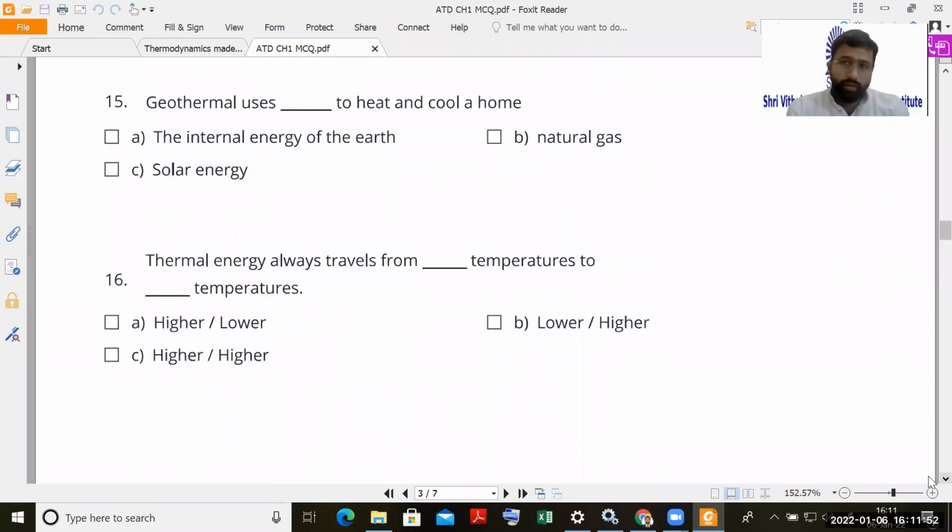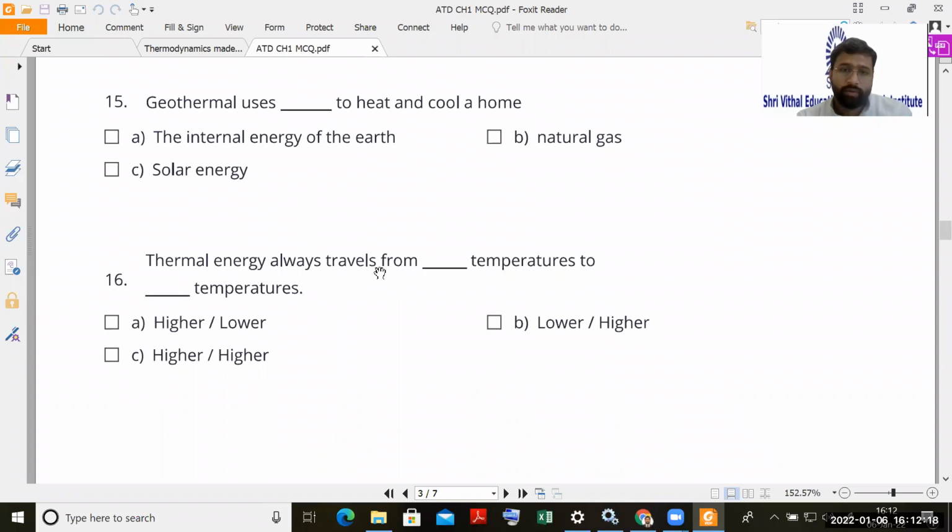Yes, very tricky question again. Thermal energy always travels from dash dash temperature to dash dash temperature. So is it higher temperature to lower temperature, or lower temperature to higher temperature, or higher temperature to higher temperature? So option C has no meaning. It is just a useless option. So select between A and B.